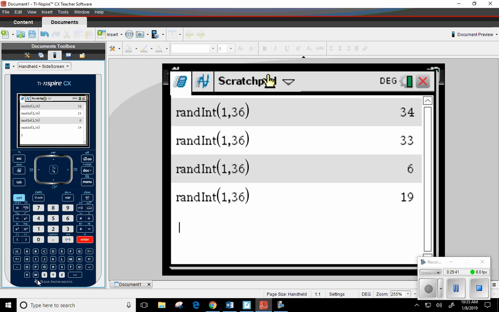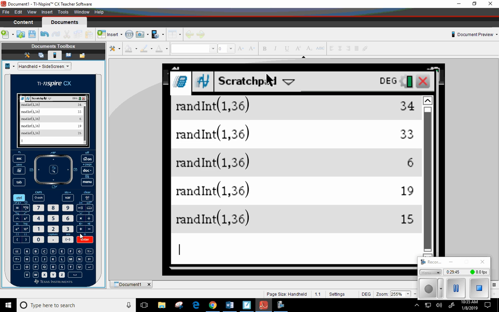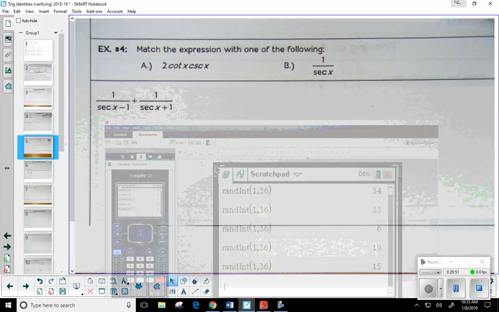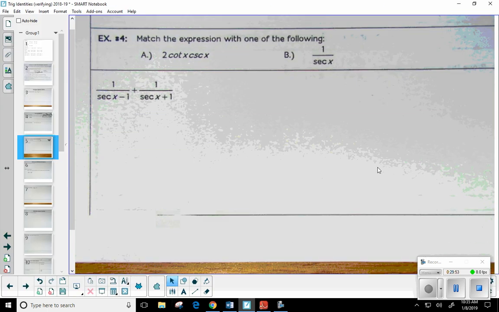Okay, here we go. Number 15. All right, Aiden says I will do it. Now, I'm going to go ahead and at least get it started for her. I know that one of these two expressions is my destination. That's where I got to get to. So how would you first start?